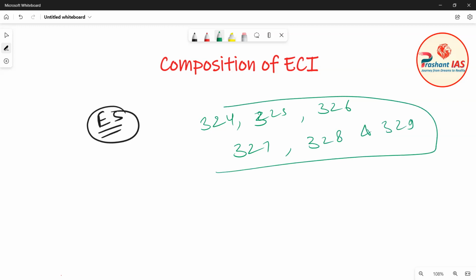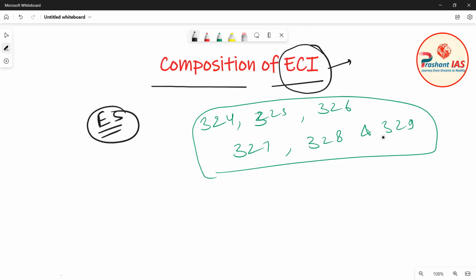So friends, now in this class we will carry our discussion forward and we will discuss the composition of Election Commission of India. I have already told you what the Election Commission of India is. This commission is responsible for conducting the elections of Lok Sabha, Rajya Sabha, State Legislative Assembly, State Legislative Council, President, Vice President, etc. Now we have to study the composition of this commission.